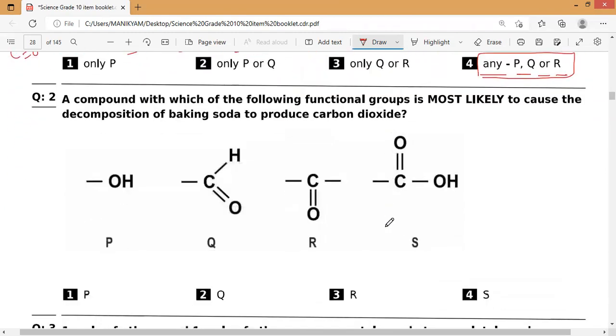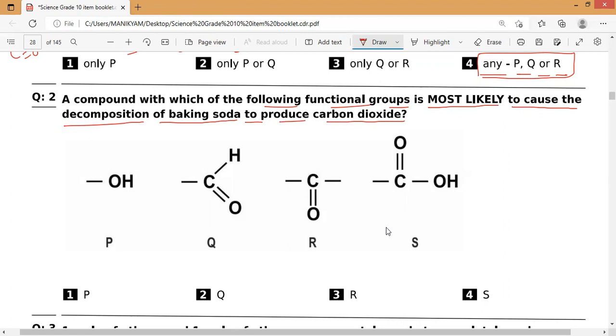Next, the second one: a compound with which of the following functional groups is most likely to cause the decomposition of baking soda to produce carbon dioxide?